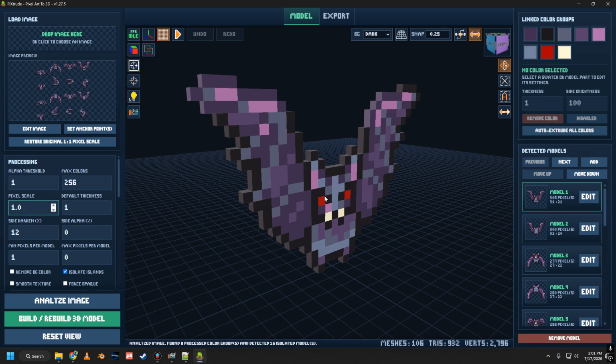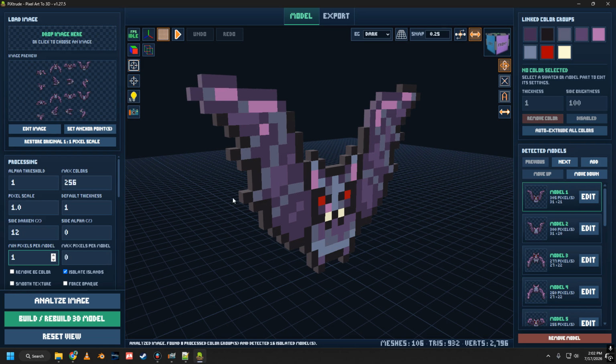Pixel scale adjusts the scale of the model. Default thickness is the default thickness when it brings it in. The side darken percent determines how dark the edge is when it comes in. The side alpha percent determines how transparent the edge, or the side, comes in.